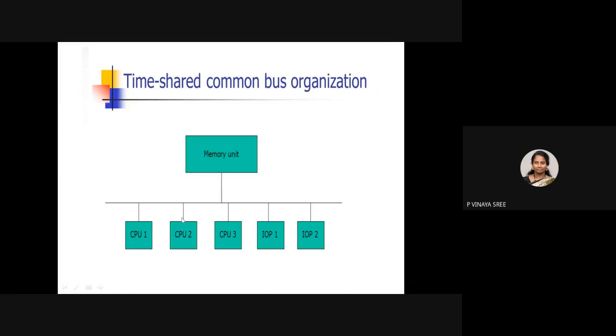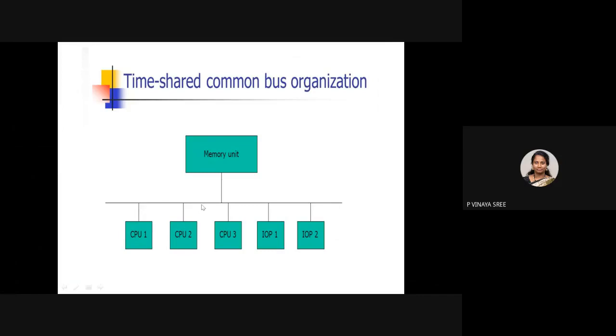Now let us consider CPU2 is using this common bus for transferring data or processing data, whether it is storing the data or taking the data from the memory. Internally it gives a signal saying that it is busy. Suppose at the same time the other processor wants to get some data from the memory. It first checks the availability of the bus.